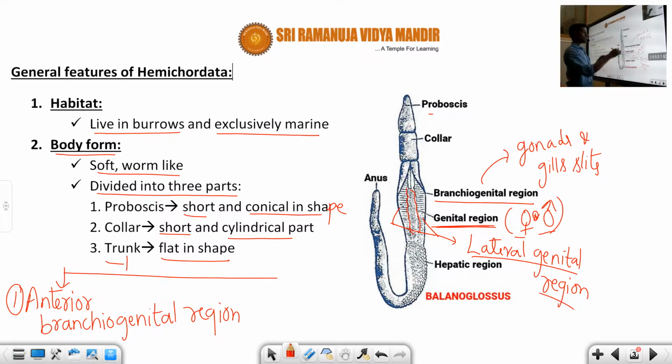So what do these represent, students? The lateral genital region only. That means it is a reproductive part. So this region represents only the reproductive part. Next, the second part is the middle region.